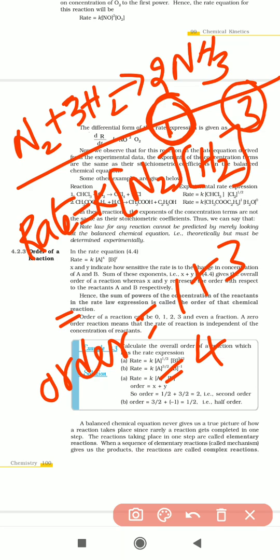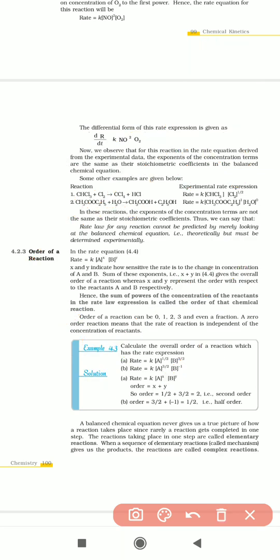So how are we going to define order of reaction? The sum of powers of the concentration of the reactants in the rate law expression is called the order of the chemical reaction.